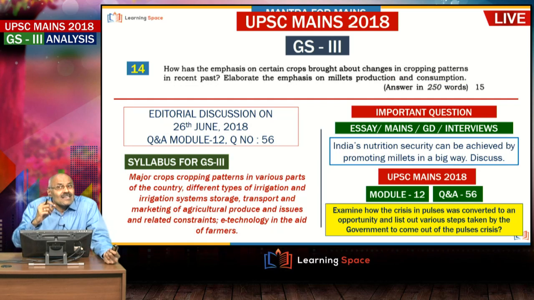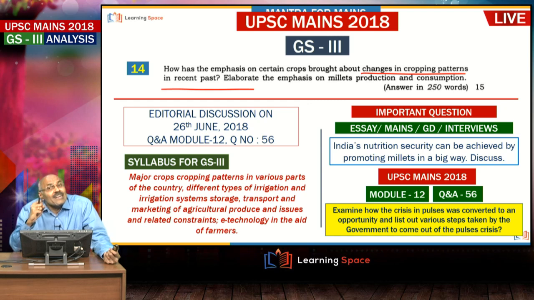Then, has the recent emphasis on certain crops brought about changes in cropping patterns in recent past? Elaborate. Emphasis on millets, and this is an expected question. Why? Because of 2 reasons. Government is giving emphasis on millets. 2018 is designated as the year of millets. That is one reason, and there is a lot of emphasis on millets in recent times. Second important aspect is the pulses turnaround. I told you a number of times.